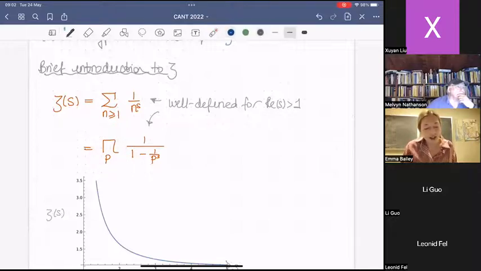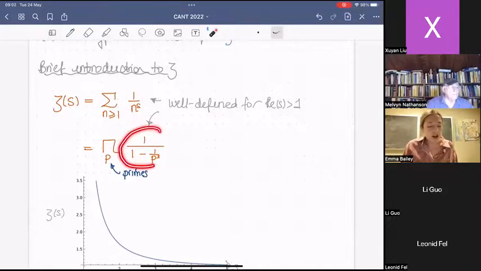It turns out that this sum can be written instead as an infinite product. This product here is over primes p, and you can see where this comes from. The local factors are like the limit of a geometric series, and by expressing these and using the fundamental theorem of arithmetic, you can go between these two forms. Both are well defined to the right of 1.